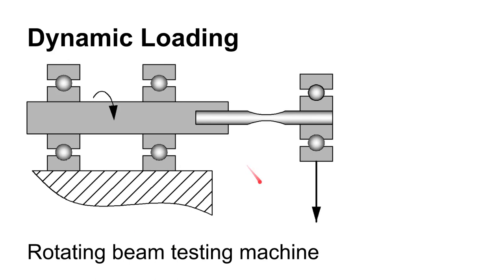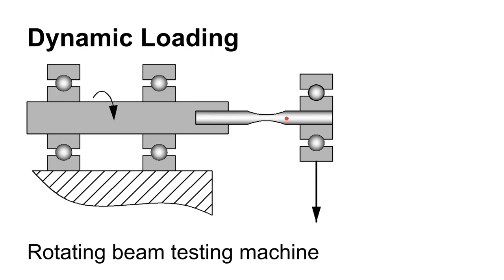That is a loading and unloading. One way to test the fatigue strength of a material is through a rotating beam test like this. So what's happening here is these are ball bearings. Here we have a spindle that's mounted in bearings, and out here we have a workpiece that's mounted in that spindle. On the end of that workpiece we have another ball bearing, and we apply a load on that bearing. If we picture this not spinning first of all, then the top part of this is in tension, and underneath here it's in compression.